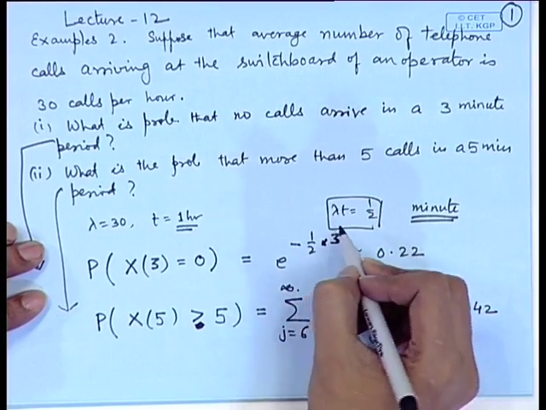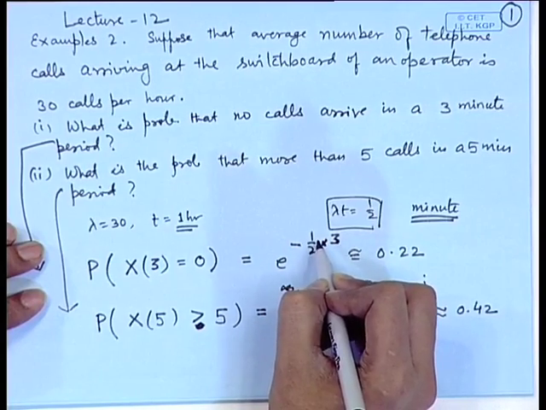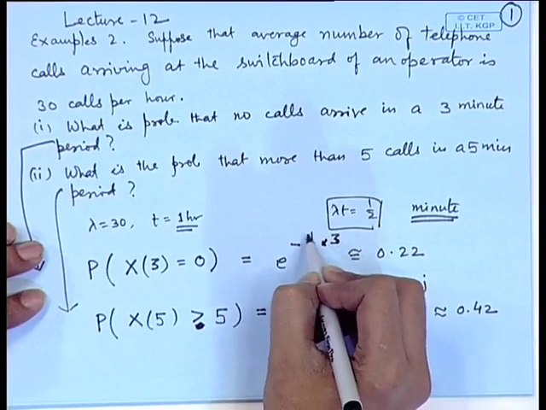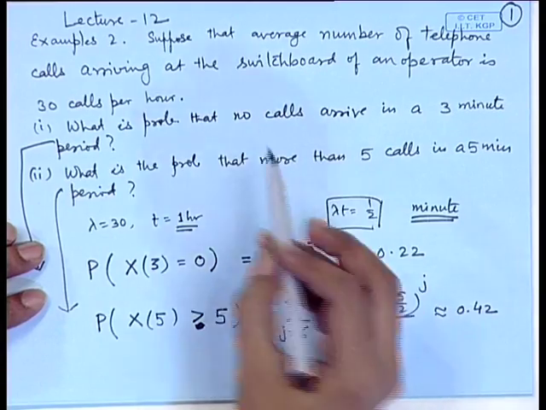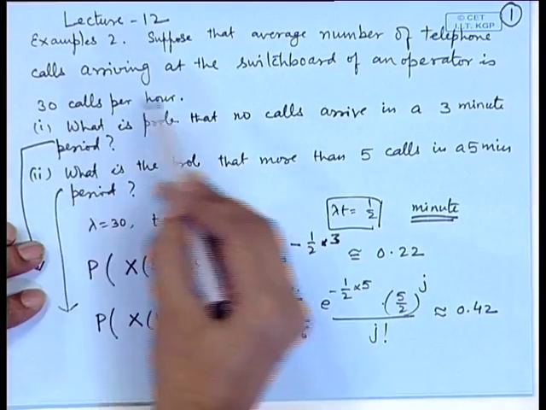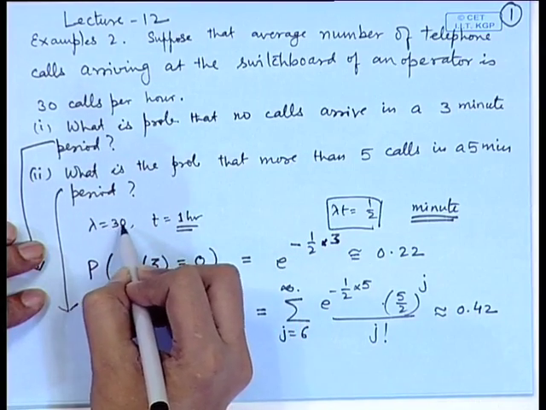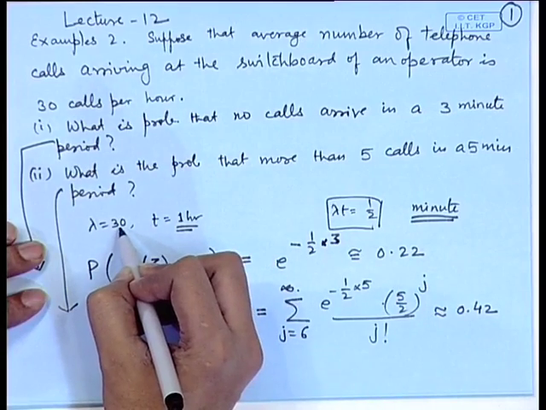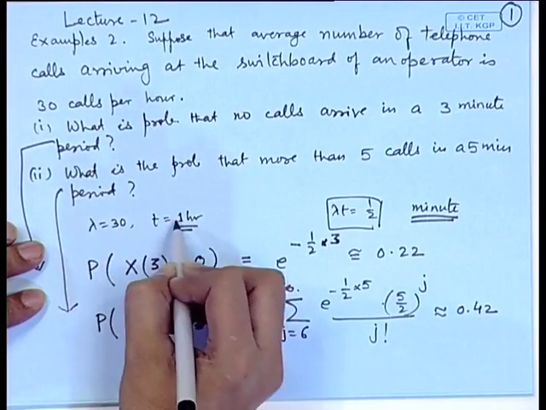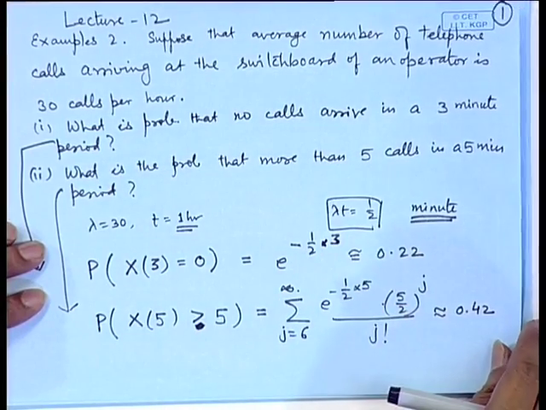Here you can see that when we apply the Poisson process, the parameter lambda depends upon the unit of time we are considering. Initially it is given as 30 calls per hour. If we consider the unit as hour, then lambda is 30, but if we consider the unit as minute, then lambda becomes 1 by 2, because 30 by 60. This is the way of evaluation in a Poisson process.